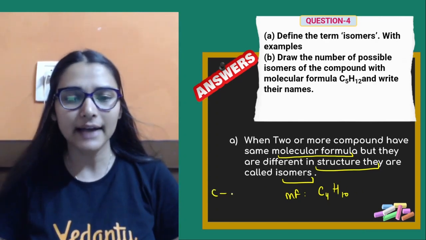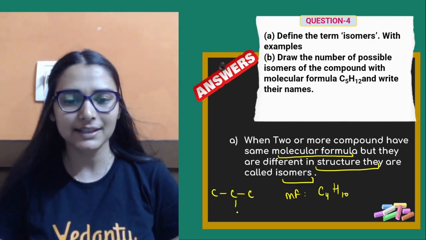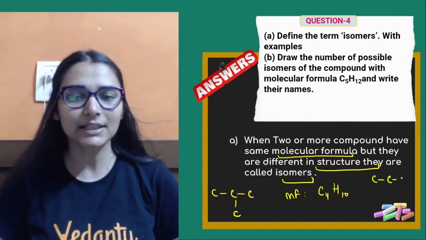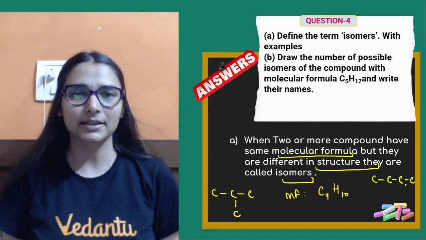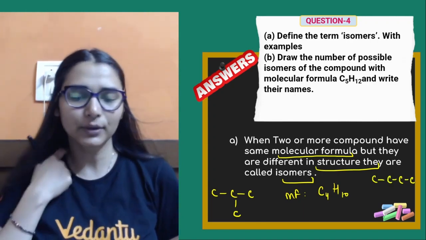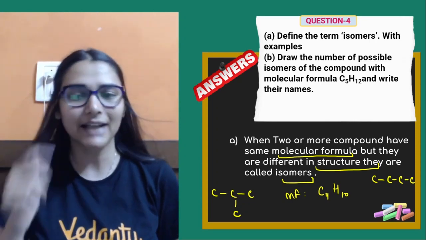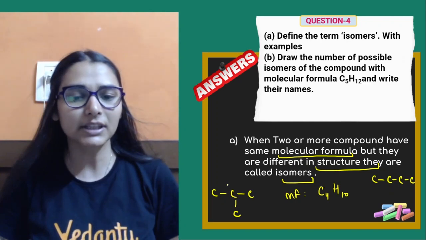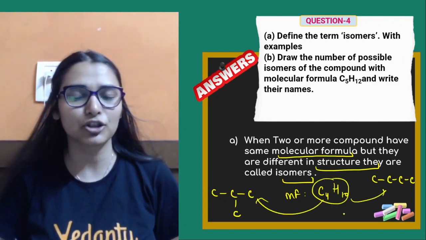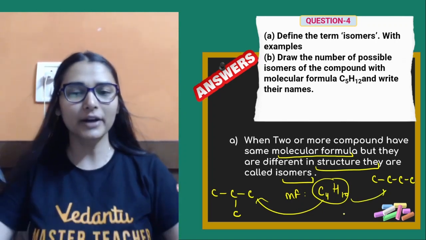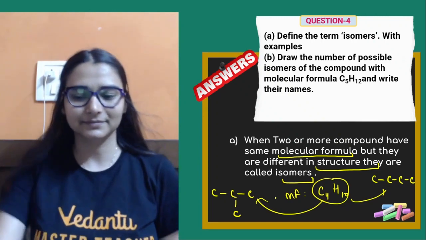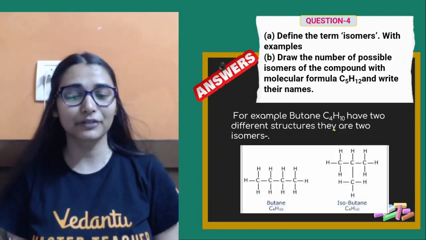Like 4 carbon atoms can be attached in this way, branched way में आप कर सकते हो, or there is a possibility in the straight chain I can do that. है ना, in the end you can attach the hydrogen, both of them. If you attach the hydrogen also, you will get 10 hydrogen in both of them. So if you see, the molecular formula is same for both of them, C4H10, but the structure is different, the bond arrangement is different. So ये कौन है? They are the isomers. You can take an example of butane only.